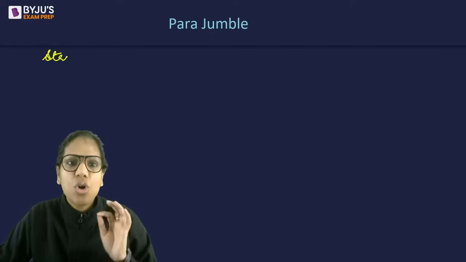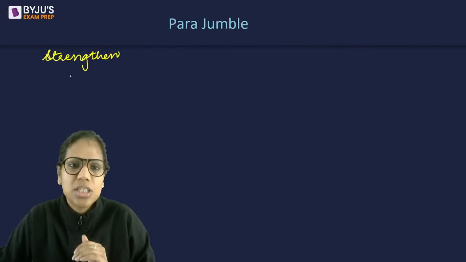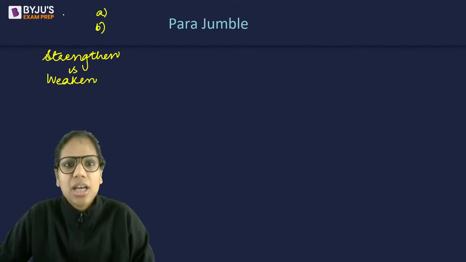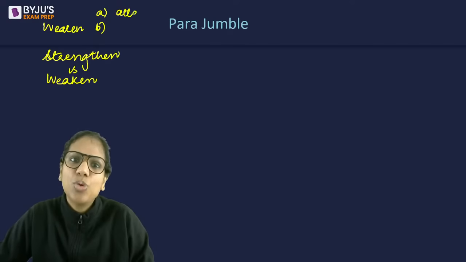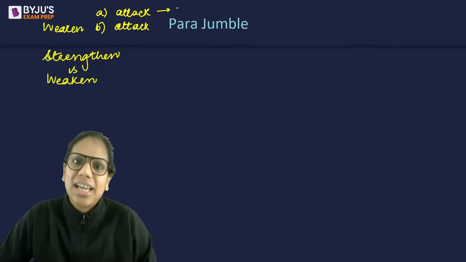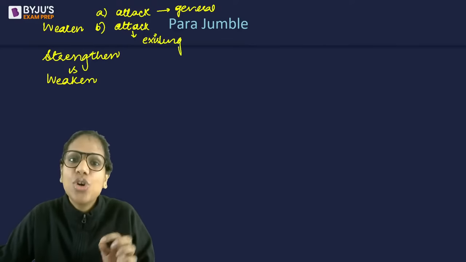The most common problem that students face in strengthen versus weaken questions is that they get confused between two such options where, let's say, I have a weaken question. Both are attacking something, both are in the nature of an attack. But there is one which is a more general attack, whereas there is one which is very specifically attacking my existing argument. So, your existing argument should be very clear to you.